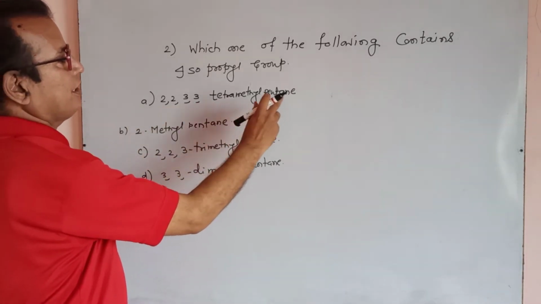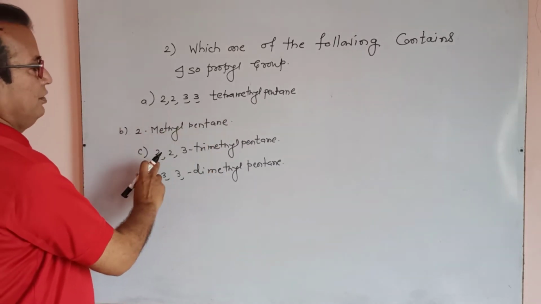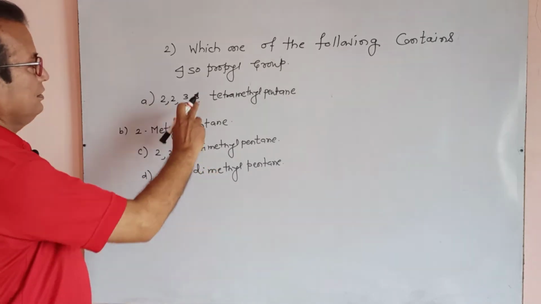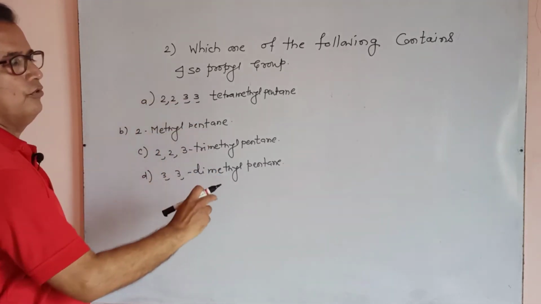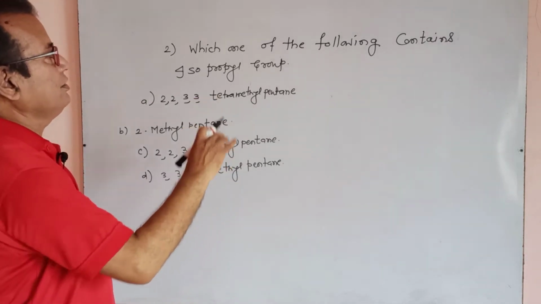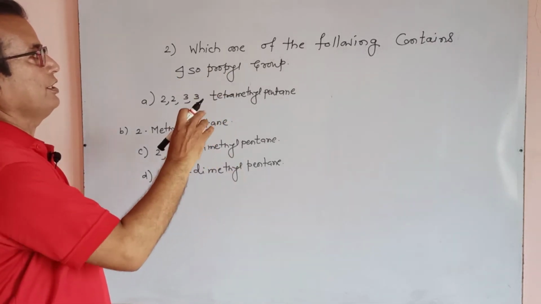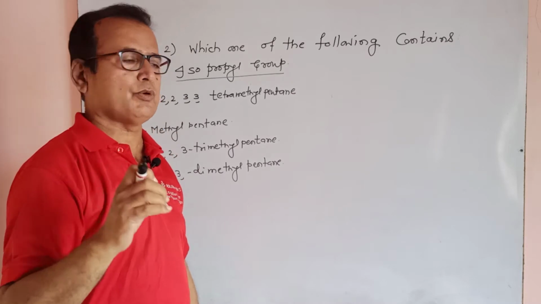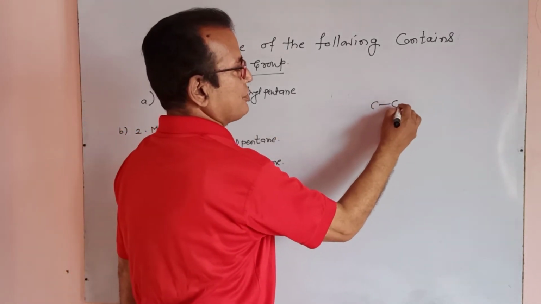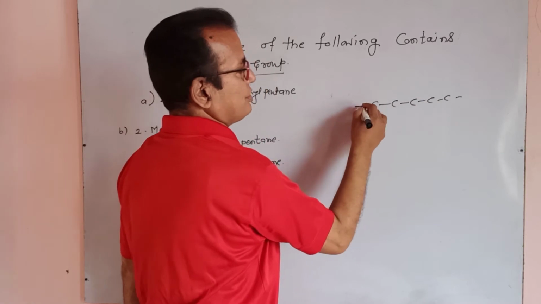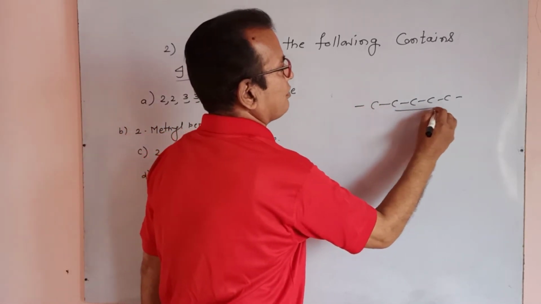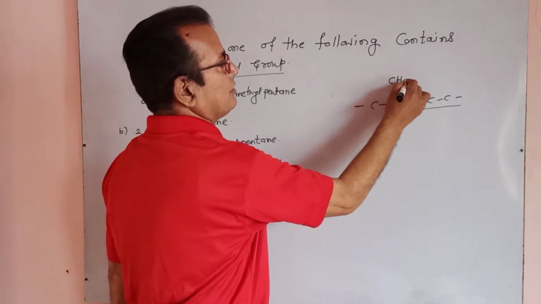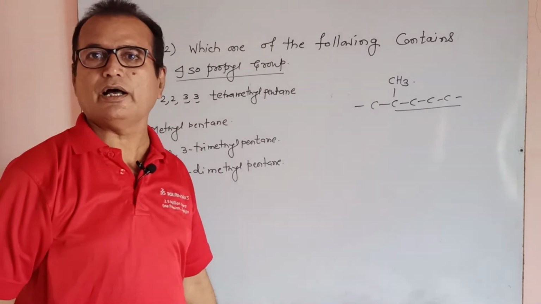The options are 2,2,3,3-tetramethyl pentane, 2-methyl pentane, 2,2,3-trimethyl pentane, and 3,3-dimethyl pentane. These are 1, 2, 3, 4. Four compounds are there. Which one contains an isopropyl group? You know that isopropyl group means, suppose it is a carbon chain, 1, 2, 3, 4. All the chain is straight, but at the second position from this side or this side, a methyl group is the branch.